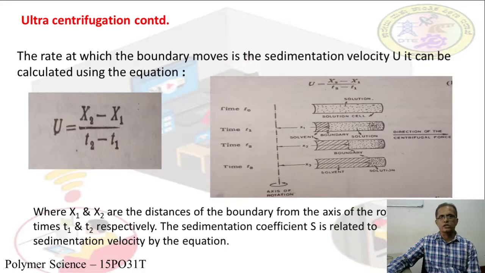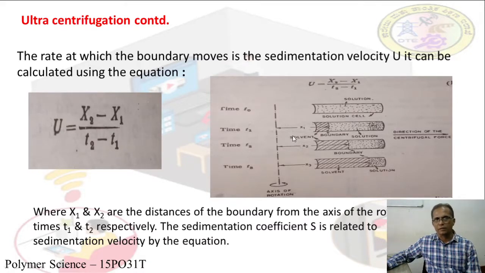The rate at which the boundary moves is the sedimentation velocity u. It can be calculated using the equation u is equal to x2 minus x1 divided by t2 minus t1.